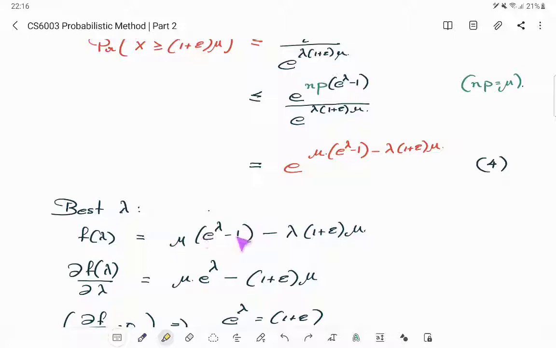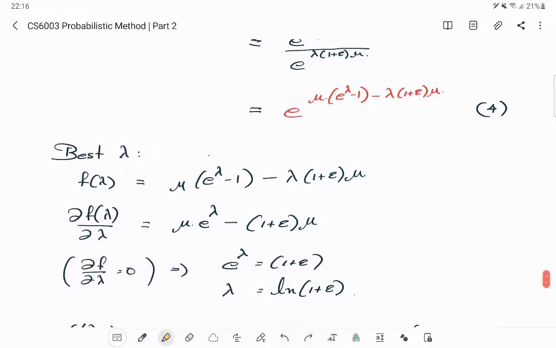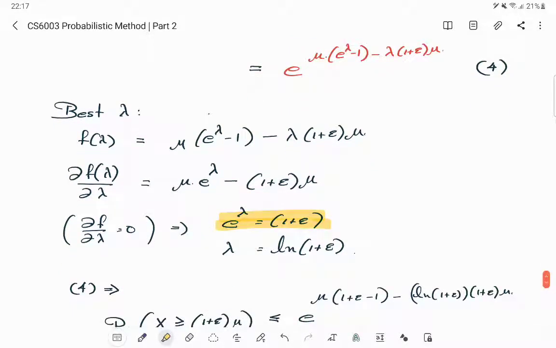The minus mu is a constant, so it goes away when you differentiate, and here again lambda is your variable of differentiation. You are left with a minus 1 plus epsilon mu, and we set this equal to 0 to find the best lambda. So mu goes away. The solution is e raised to lambda is equal to 1 plus epsilon, or equivalently lambda is equal to ln of 1 plus epsilon.